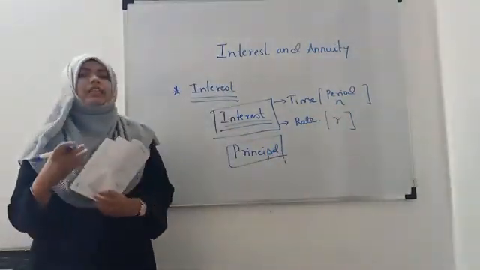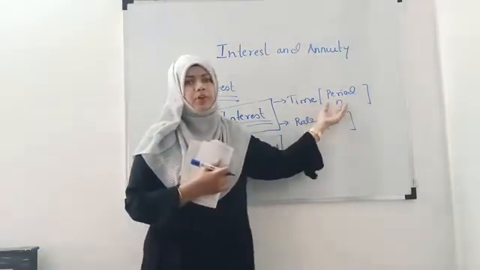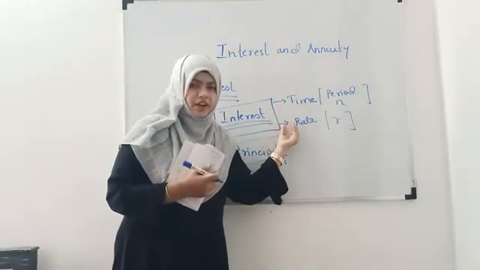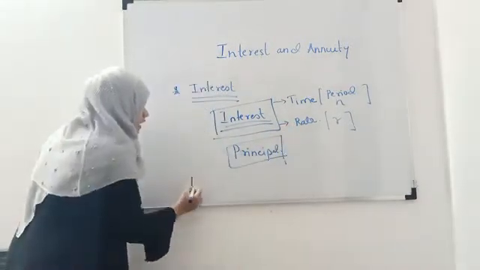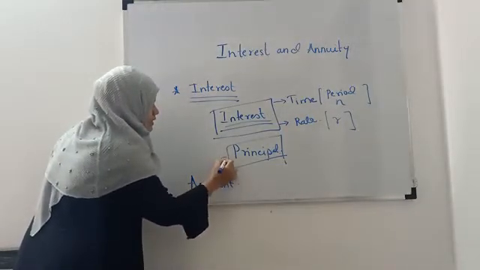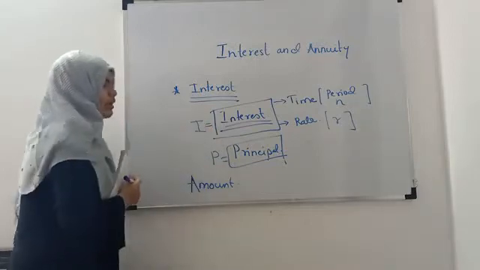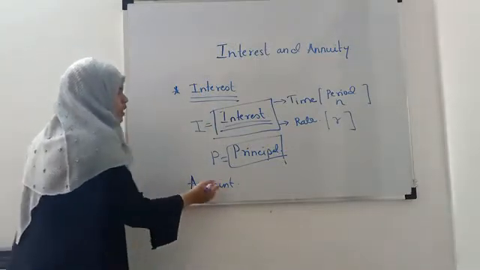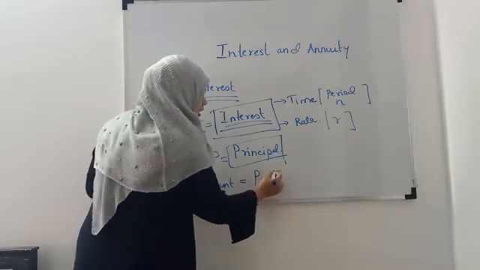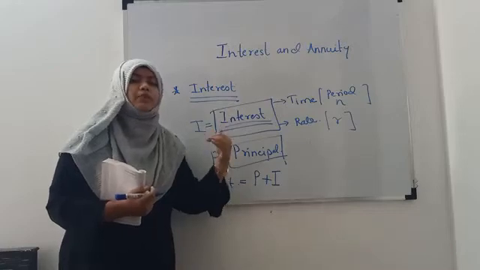And the total amount you pay to the bank after some period, the principal together with the interest, is called the amount. Principal is denoted by P, interest is denoted by I, and the amount means the principal together with the interest.